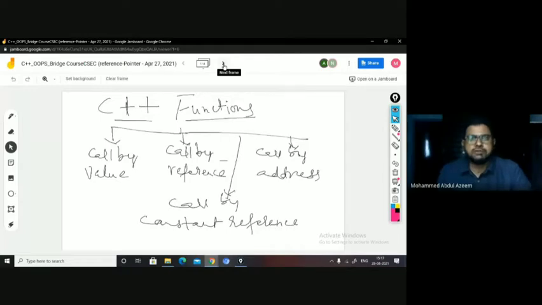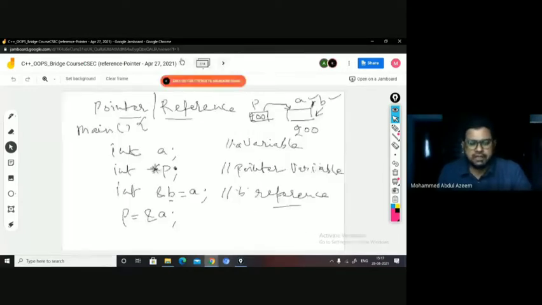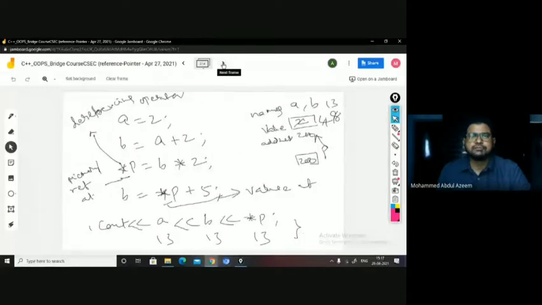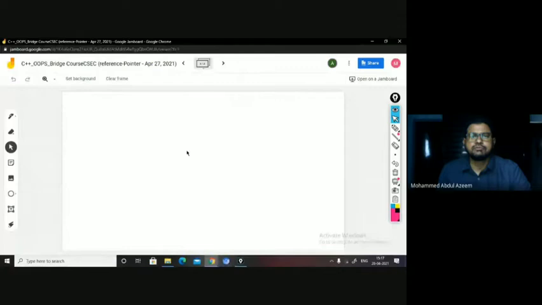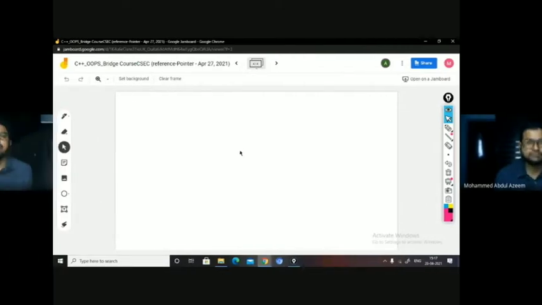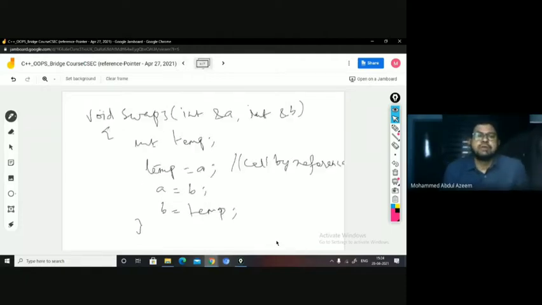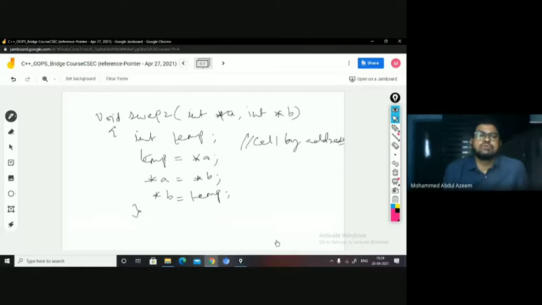So I hope the difference between the reference and the pointer is clear from yesterday's discussion. Okay. So now I think we can probably take on the taxonomy of the functions with the help of an example. I'm taking the swap example here, swapping of two numbers with the help of message passing mechanism. Now let us try to demonstrate all these four functions. Swap 3, swap 2, swap 1.